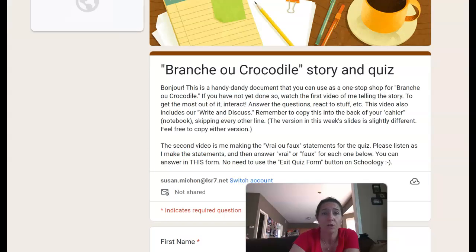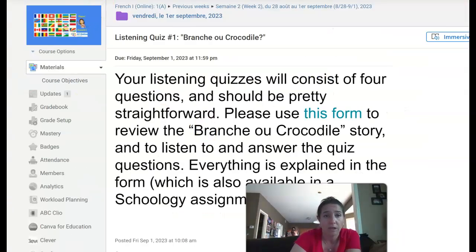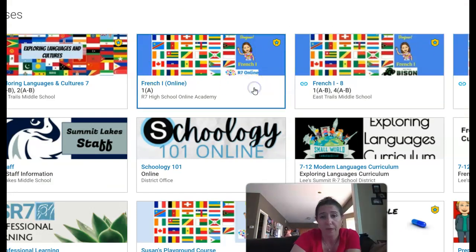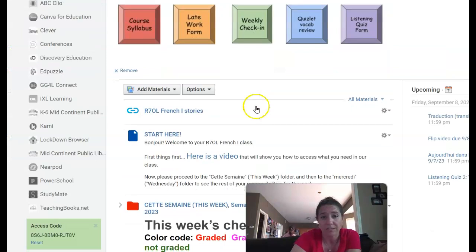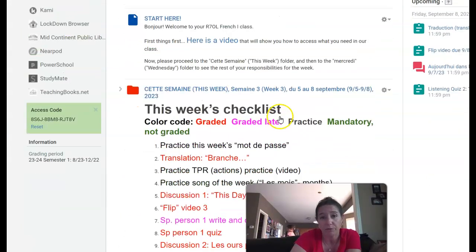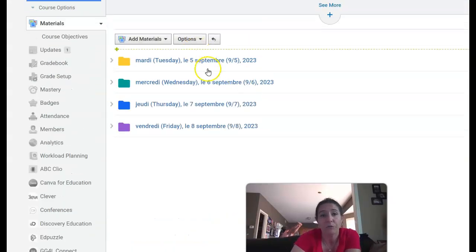So that means once you finish those items, you're going to need to look at what we currently have in Semaine 3, week 3. So that is in our Cette Semaine, our this week folder. These are the items that you're going to be responsible for. So once again, we open that up. There's a folder for each day. Within each folder, there is a video for each day. I know this is going to be kind of time consuming, but in order to get the material that you need, you're going to need to watch some of those videos.